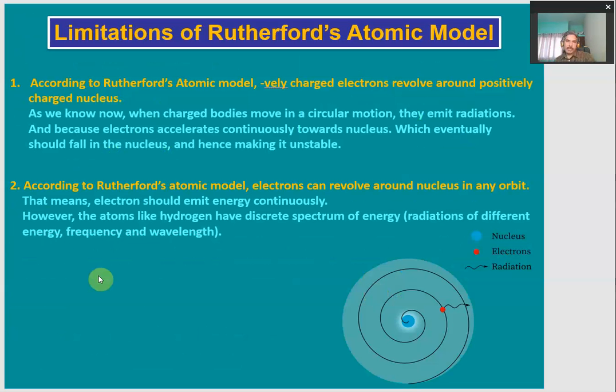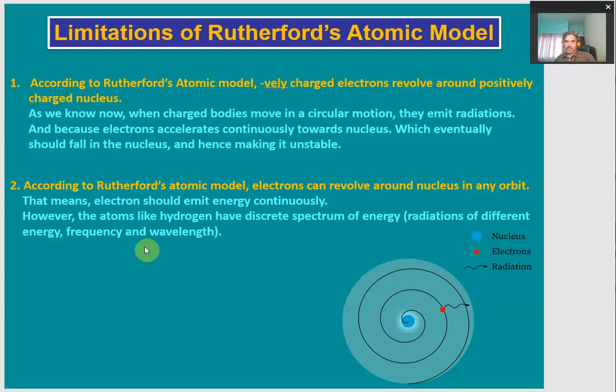Many attempts were made by other scientists, like Dalton's model and the plum pudding model, but none of them was close to the actual structure of the atom. So Rutherford's atomic model, or Rutherford's alpha scattering experiment, was the very first and most accurate approach towards the picture of the atomic model. But still there are some limitations, or shortcomings, in Rutherford's atomic model. We will have a look at them.